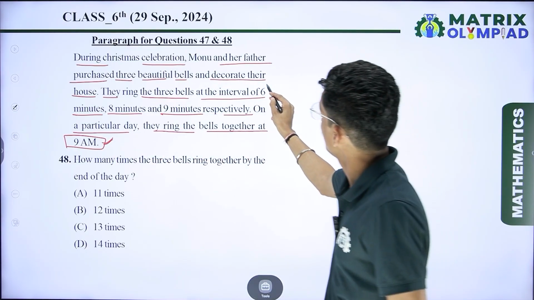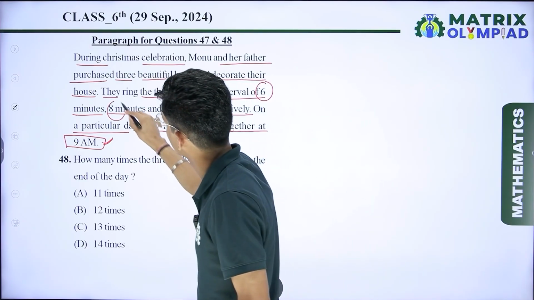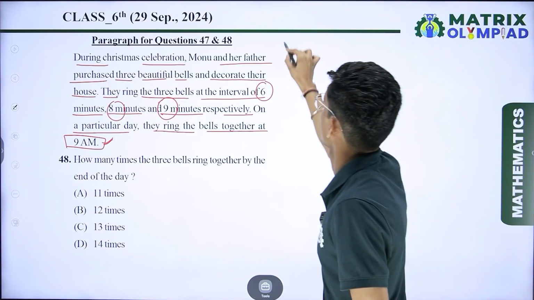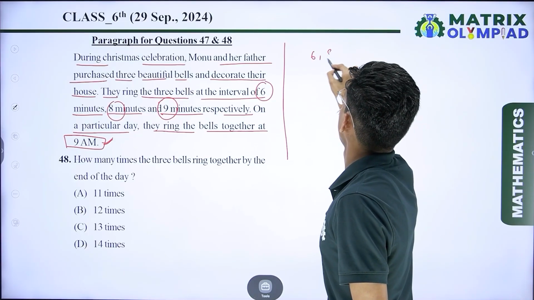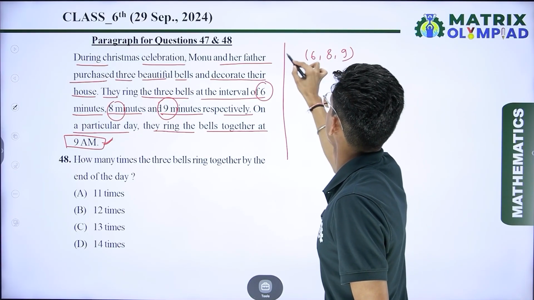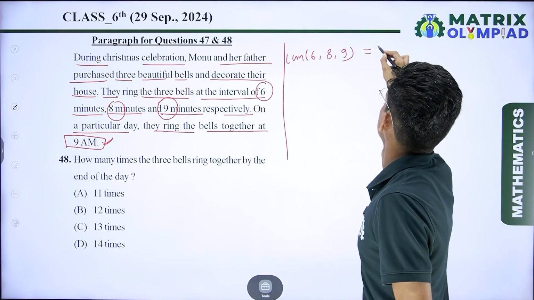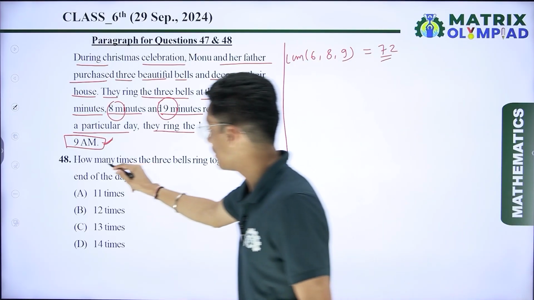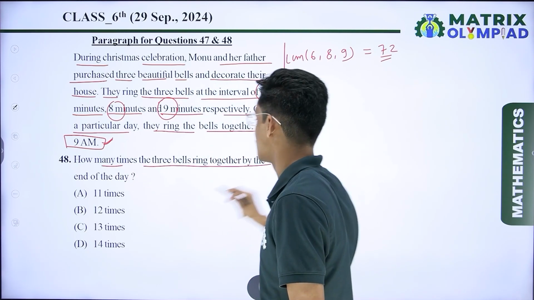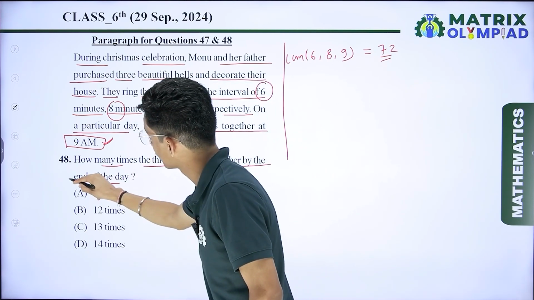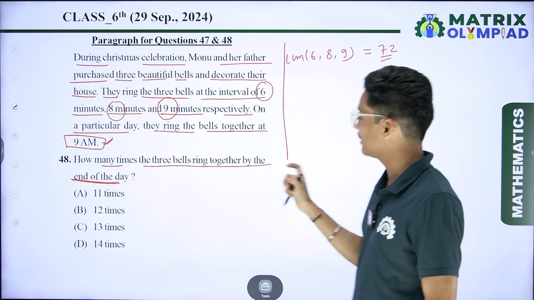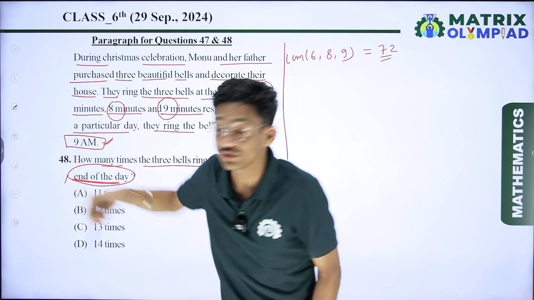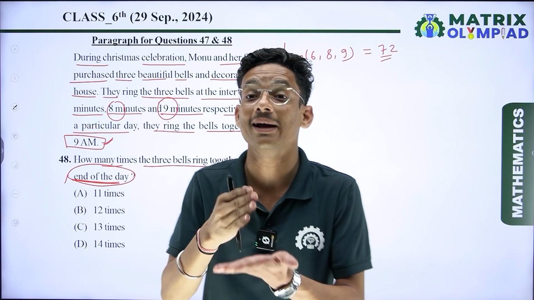First I take the LCM of 6, 8 and 9 because these bells ring together. So take the LCM of 6, 8 and 9. We know the LCM of 6, 8 and 9 is 72. So the question is how many times the three bells ring together by the end of the day. One of the important things here is that we are asked about the end of the day. End of the day means 12 o'clock midnight.